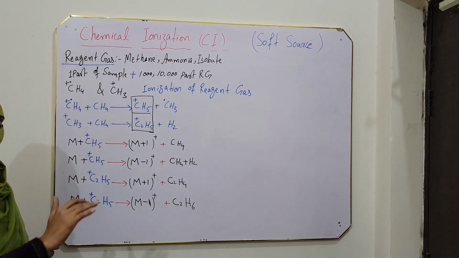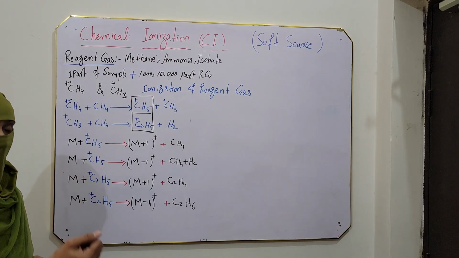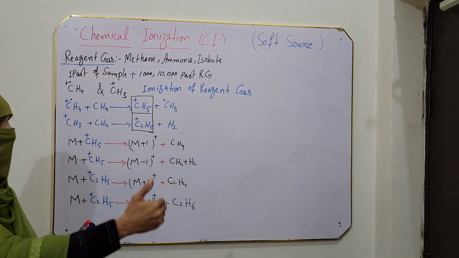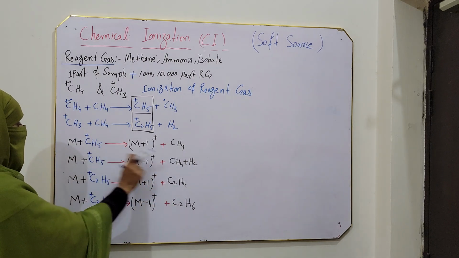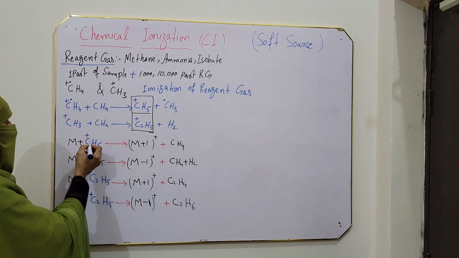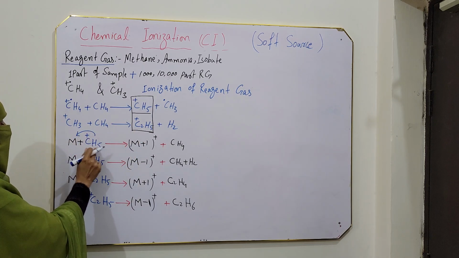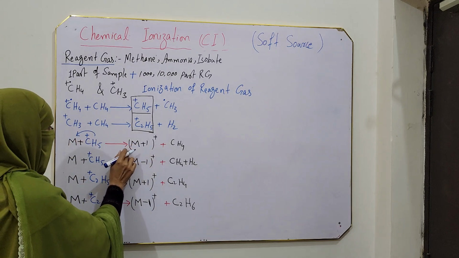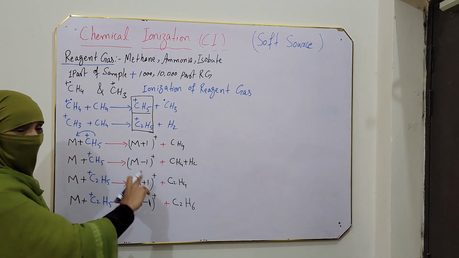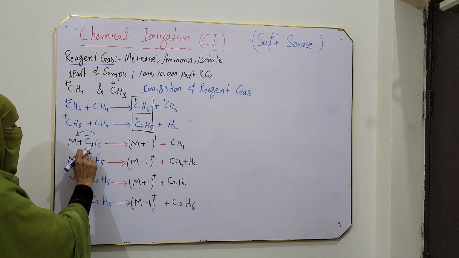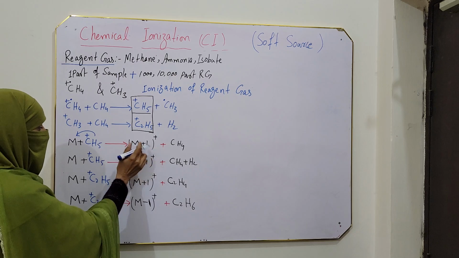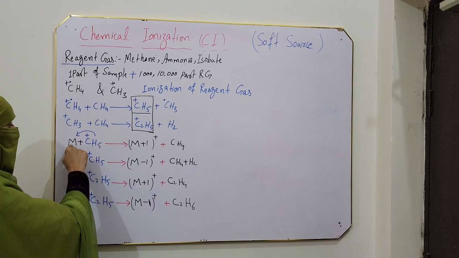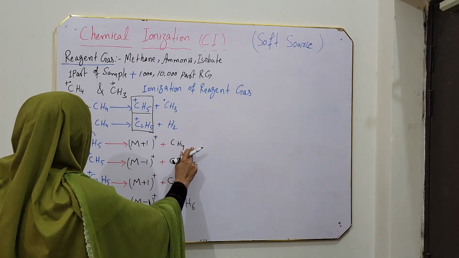Now it depends on whether our sample is saturated or unsaturated. If it is a saturated molecule, then it can easily give a proton, I mean it easily gives hydrogen. But if it is unsaturated, then it accepts hydrogen from this CH5. So in the first case, where it accepts hydrogen, we write it as M plus 1. This 1 is due to one hydrogen donated by this CH5. Due to the addition of one hydrogen it becomes M plus 1 and gets a positive charge, and the remaining is CH4.